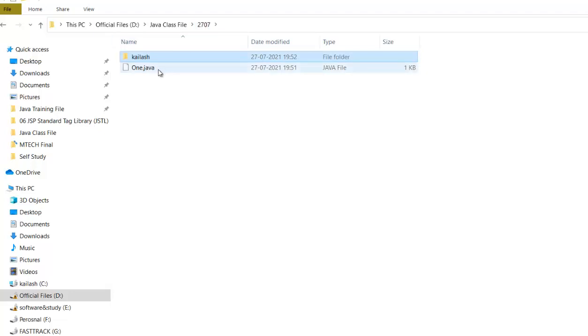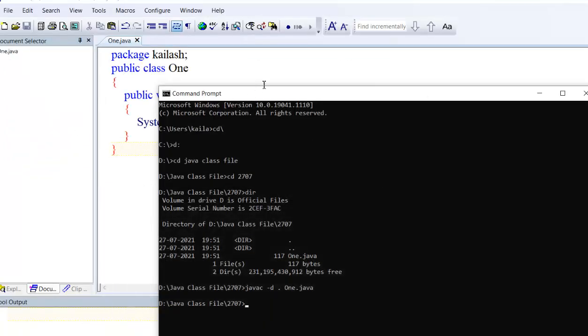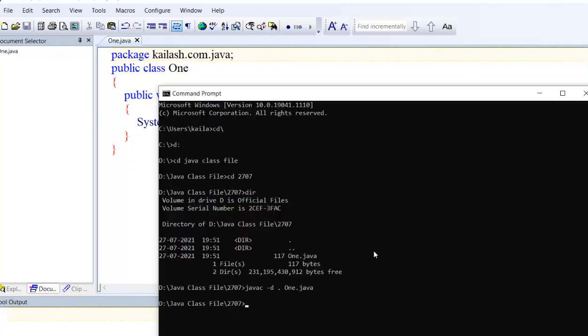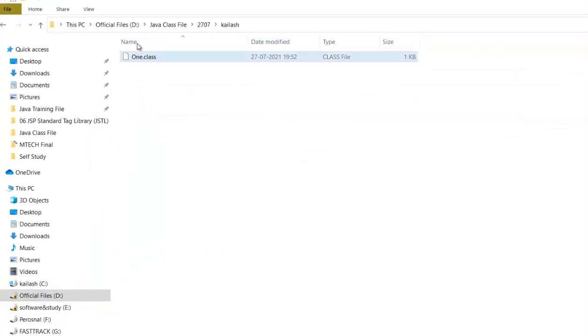So what we observe here is that the 1.java file is stored in one directory and the class file is stored in some other directory. Let us make one more example. com.java, I have written like this and I want to compile this. Now delete this file.